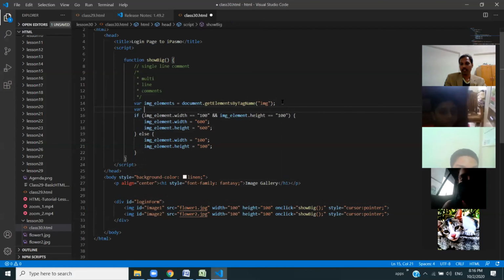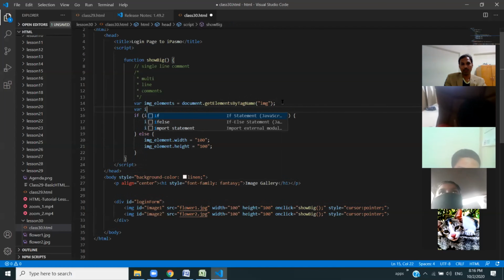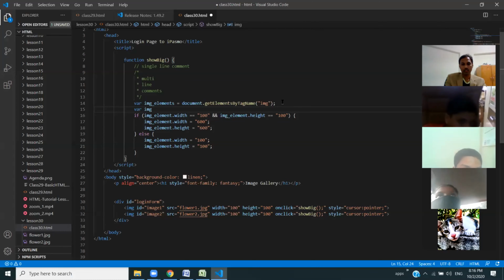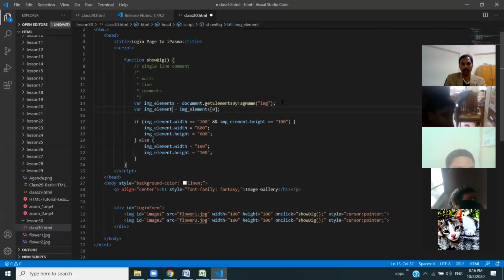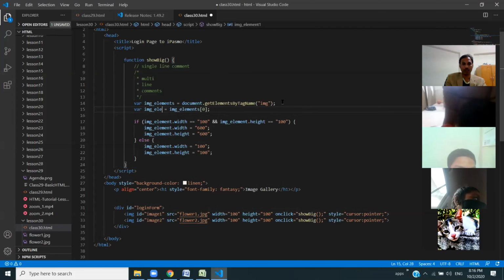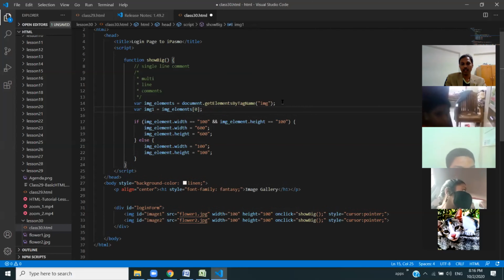So here, what I do is img element underscore element is equal to img elements. So this is how you access the array. This is img element 1, instead of this, img 1 is okay.